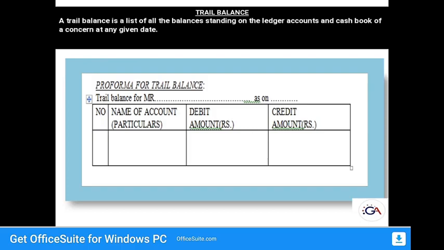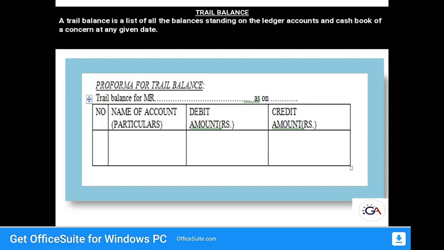After the posting of the journal and ledger, we go directly to the trial balance. The trial balance is very helpful for easily gaining knowledge about the final accounts. For the final accounts, the first step is the trading account. Before that we have to go for the trial balance.